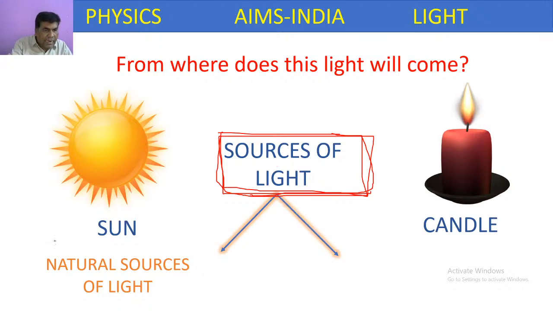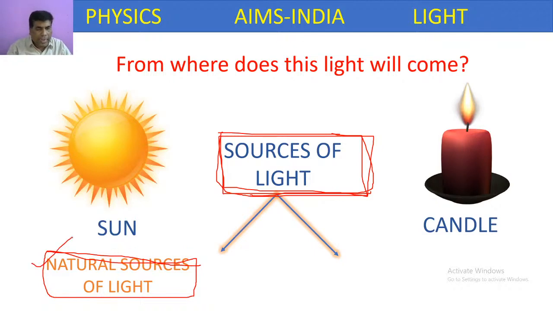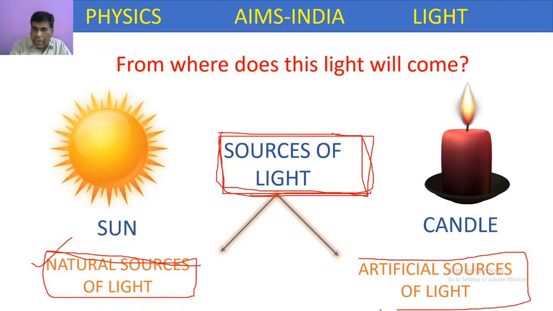The sun is considered a natural source of light, because by itself it will emit light. Whereas the candle is an artificial source of light, because it does not exist naturally in nature. Man has created objects like candle. That's why it is considered an artificial source of light.